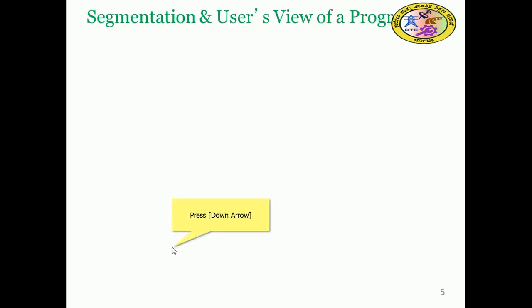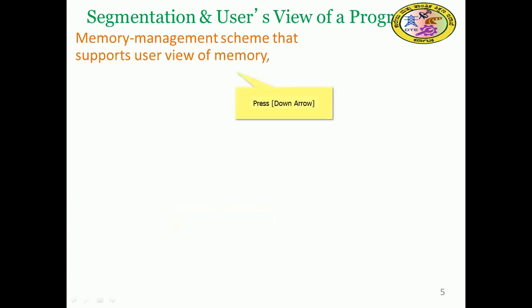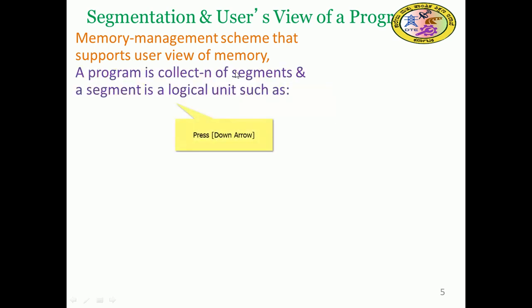Segmentation and the user view of the program. The memory management unit scheme supports the user view of memory. The memory management unit is a piece of hardware which may reside in the CPU premises, and it works on behalf of main memory for the CPU.